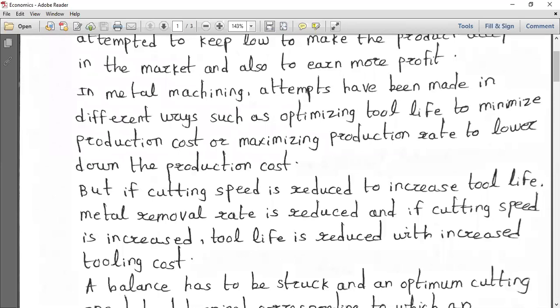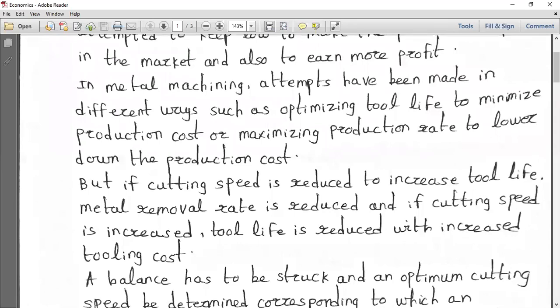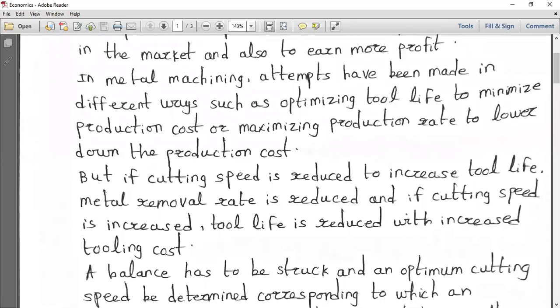Just like a chalk piece you are writing with on the blackboard, we use it for problems or any theory, to exhibit whatever you want to tell the students. The length of the chalk piece will keep decreasing like that. A chalk piece you cannot resharpen; you have to replace it with a new chalk piece. Just like that, if the tool is getting blunt because of the higher cutting speed, you have to go for resharpening of the tool. So you have to strike a balance.